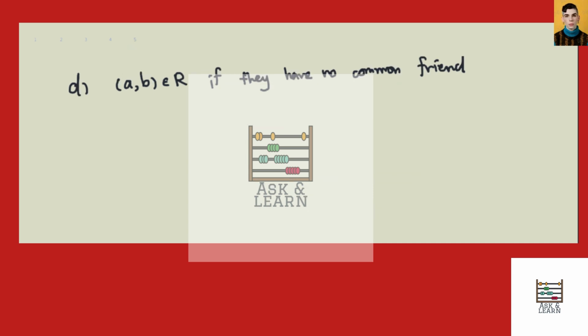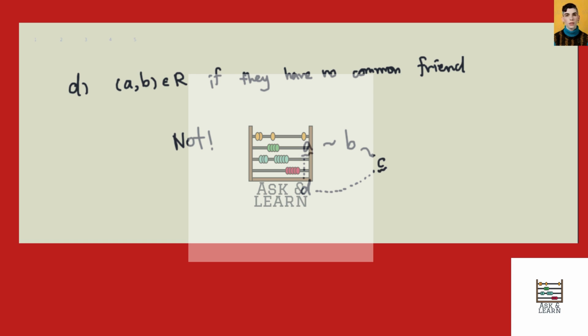All right. Last one. A, B is in R if they have no common friends. Oh, right away you can say that it's not a poset. Why? So we have A related to B, so they have no friends in common, and B related to C, they have no friend in common. It is possible that A has a friend D and C is also a friend with D, while D doesn't have anything to do with B at all. So they are not a mutual friend with B, but they are a mutual friend between A and C.